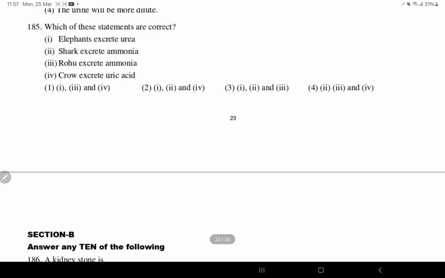Which of the following statements are correct? Elephant excrete urea, right? Sharks excrete urea, not ammonia. Rohu excrete ammonia, that is right. Crow excrete uric acid. 1, 3, 4. So option 1.